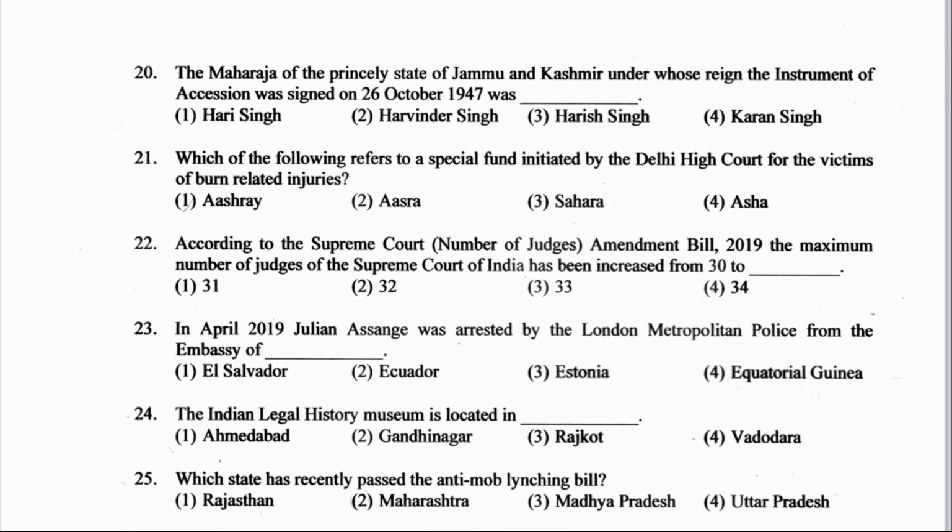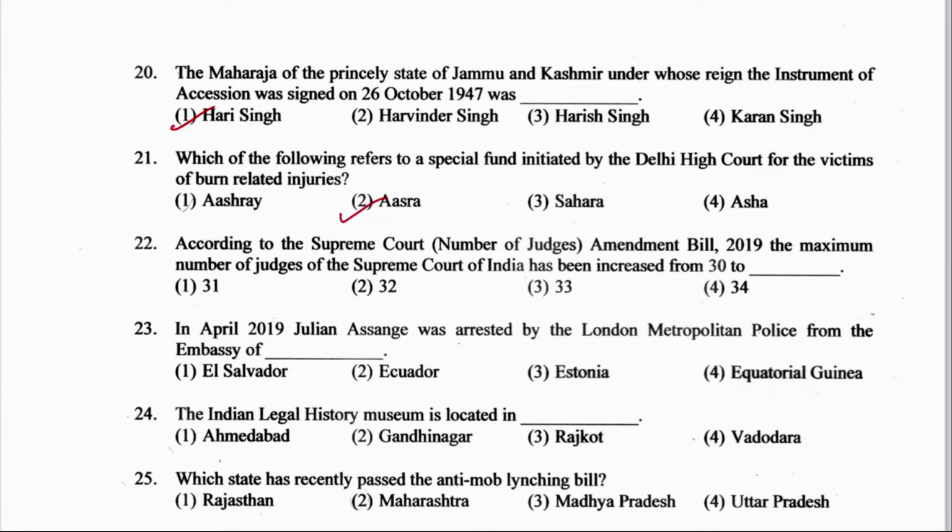The Maharaja of the princely state of Jammu and Kashmir, under whose reign the instrument of accession was signed on 26th of October 1947, was Hari Singh, Harvinder Singh, Harish Singh or Karan Singh? The right answer here is option number 1, Hari Singh. Now next question, question 21. Which of the following refers to a special fund initiated by Delhi High Court for victims of burn related injuries? It is option number 2, Asra.